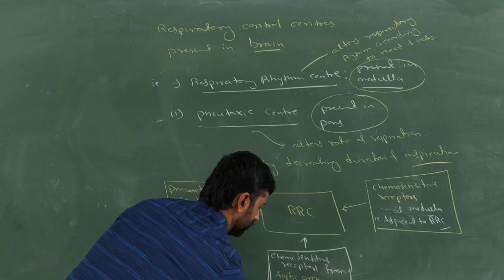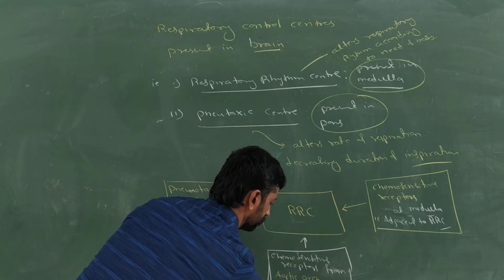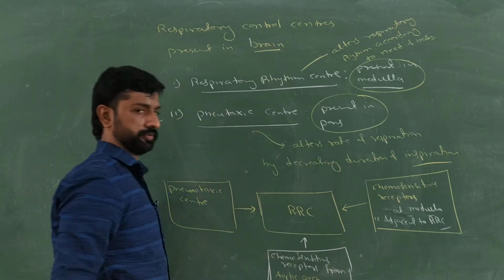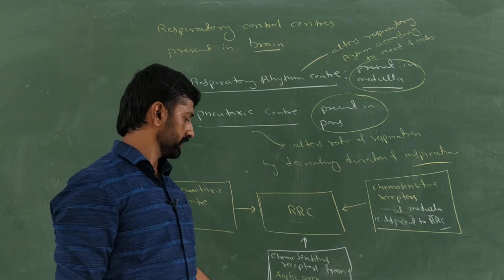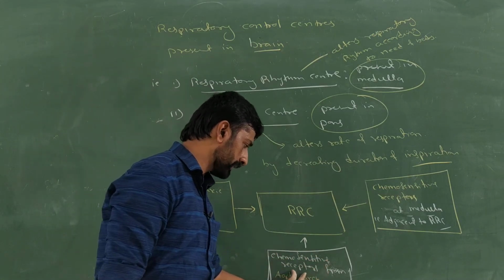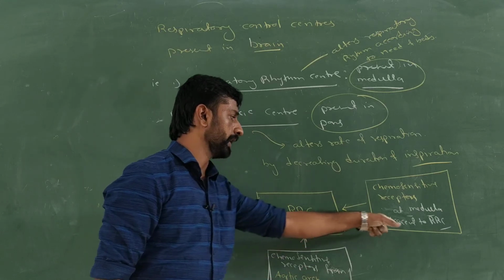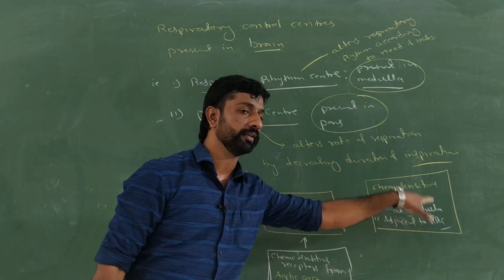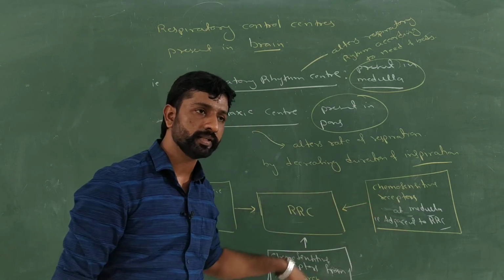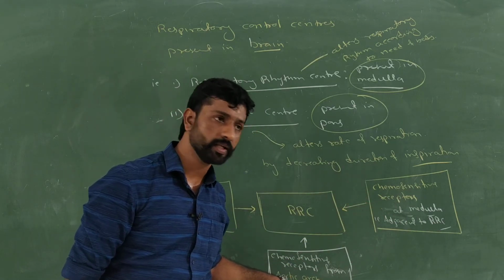What do you mean by carotid artery? And what do you mean by aortic arch? See, chemosensitive receptors are present in the aortic arch, carotid artery, and adjacent to the respiratory rhythm center in the medulla. In these three regions, chemosensitive receptors are present.